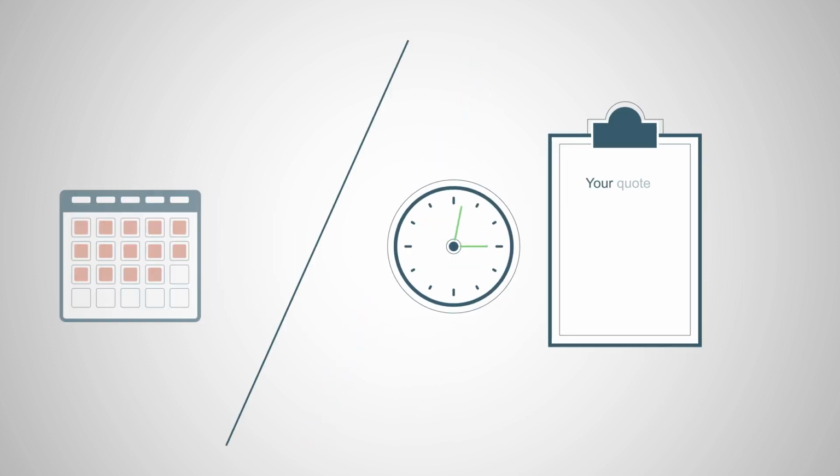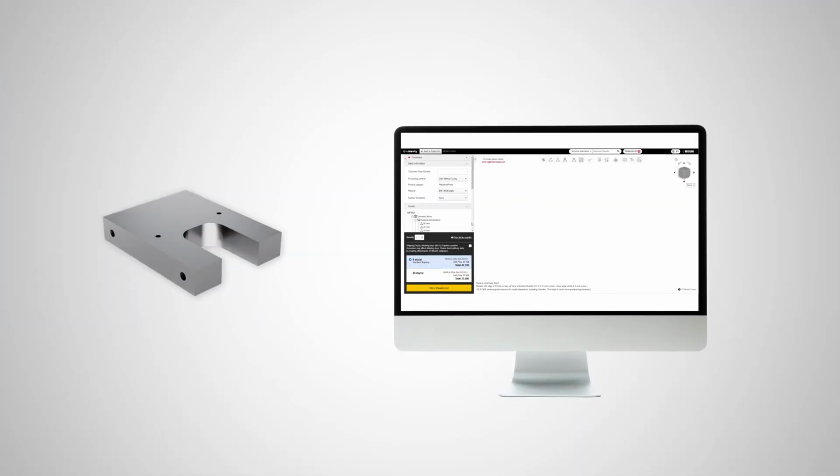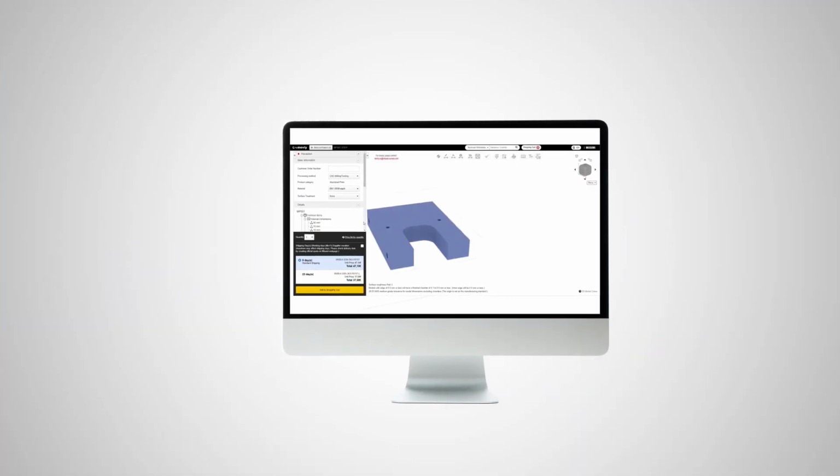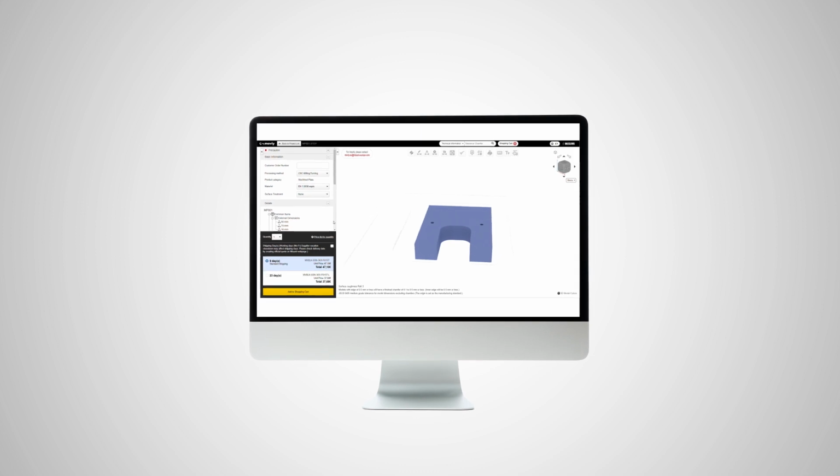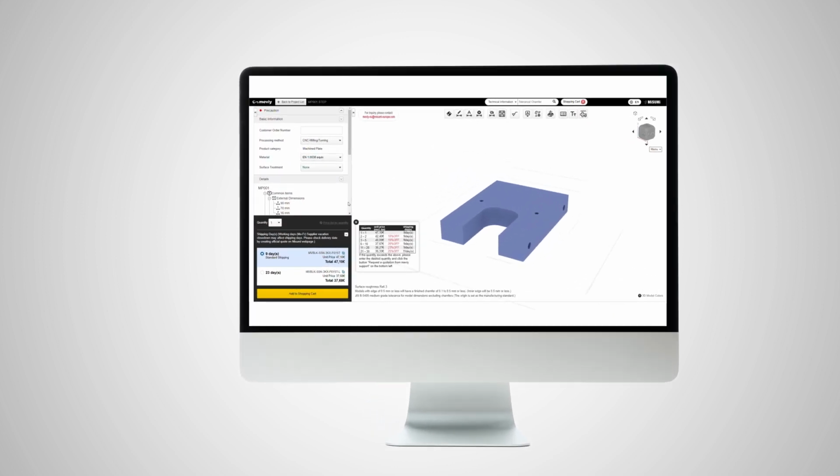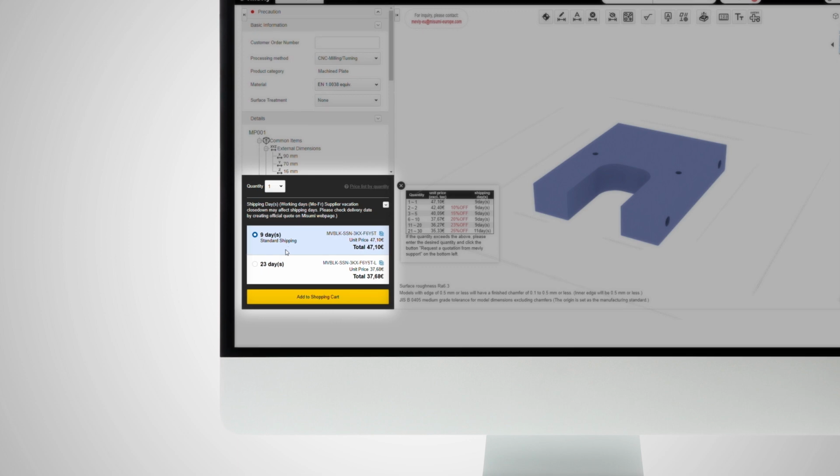Instead of several days, it only takes a few minutes until the quote is generated and the component can be ordered. Once the order is placed, the processing data is generated automatically from the 3D file uploaded in meviy. It's directly submitted for processing.